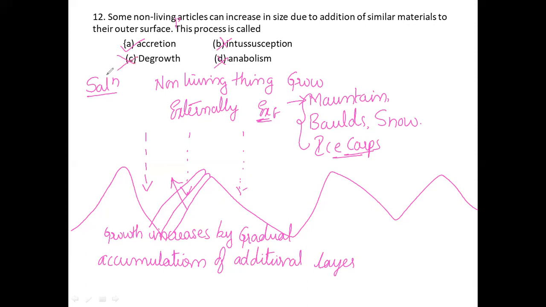So for this question, option A is the correct option. So I would like to move on to the next slide.